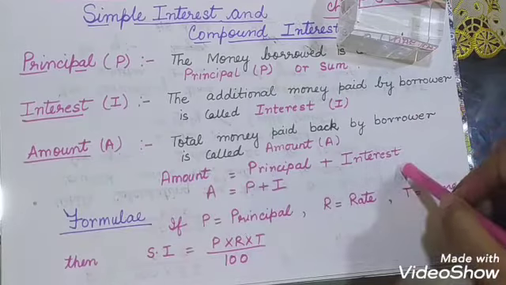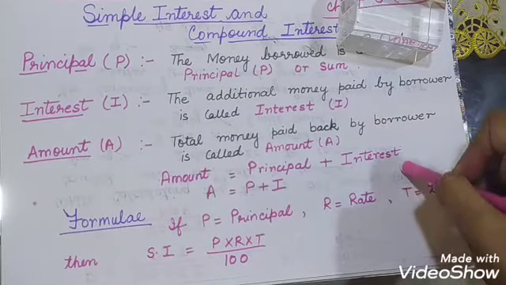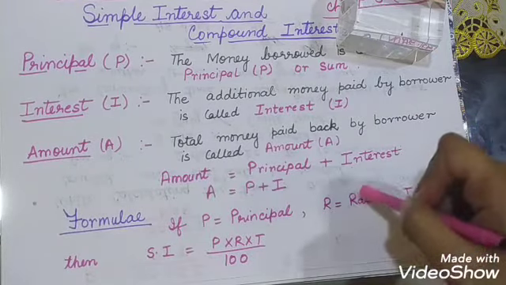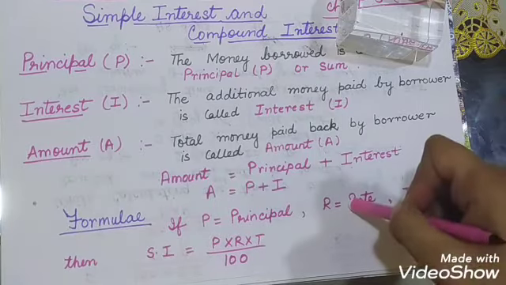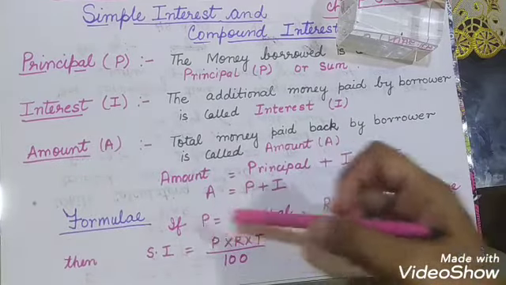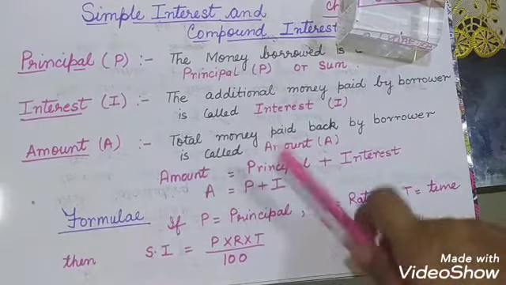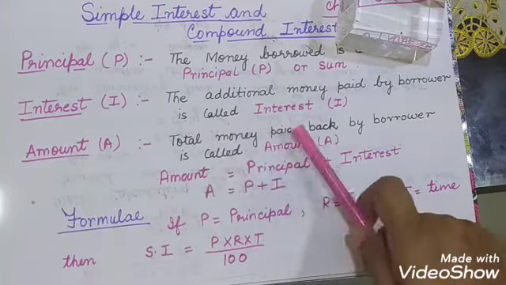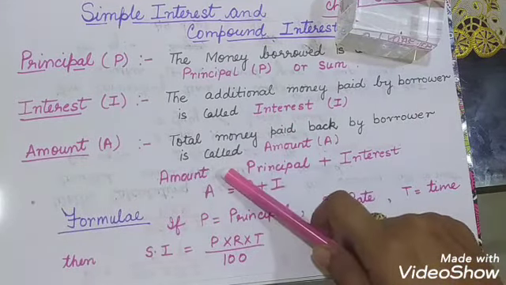The bank is not changing this interest rate for the whole 5 years, the whole period of time. Then such interest is called simple interest. When the interest rate does not change with time, this kind of interest is called simple interest.